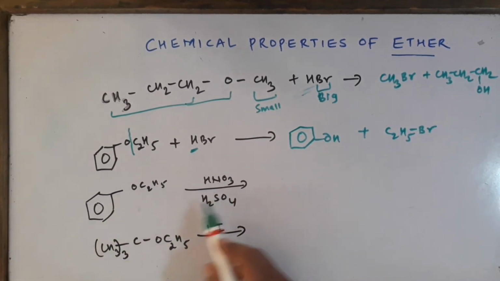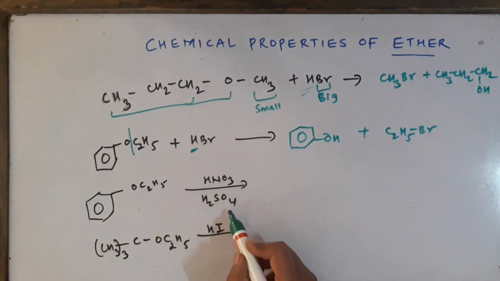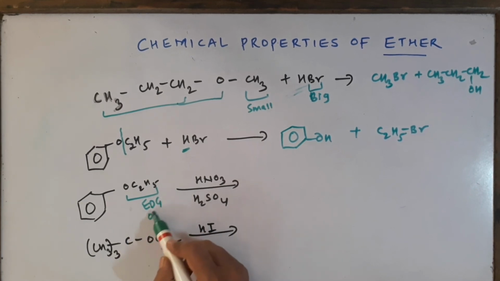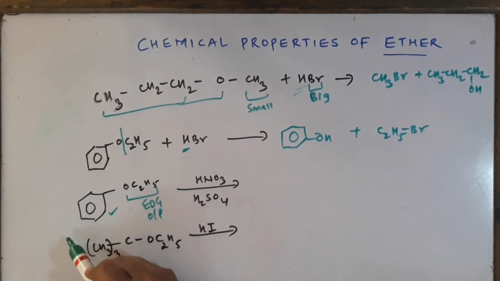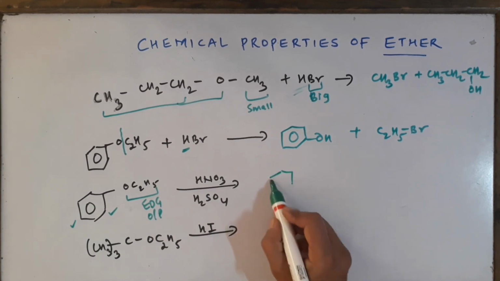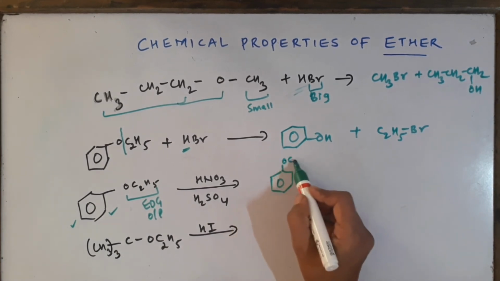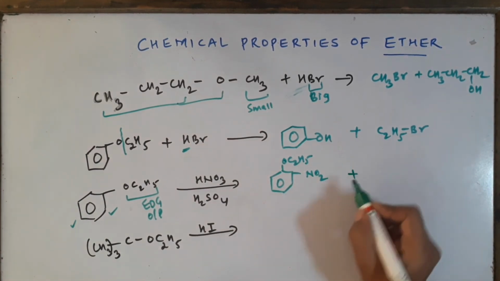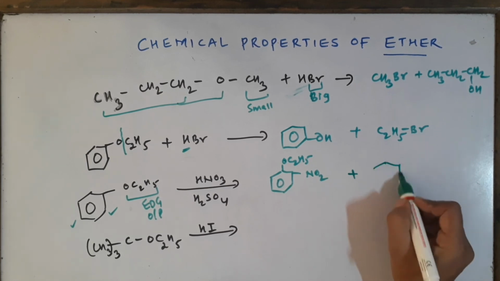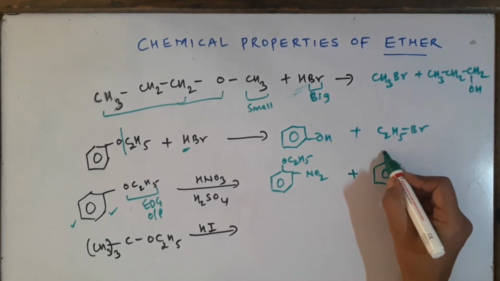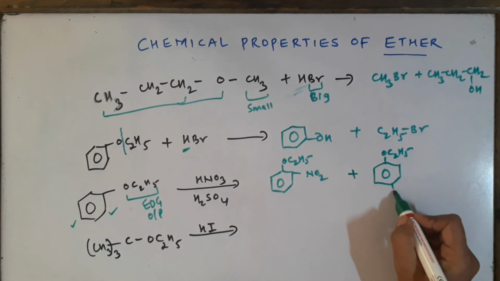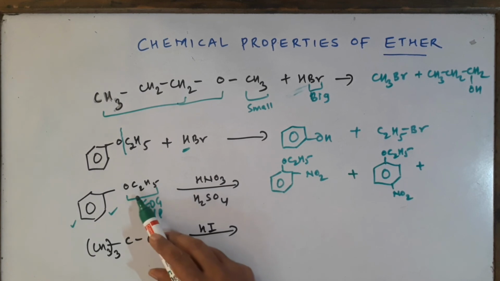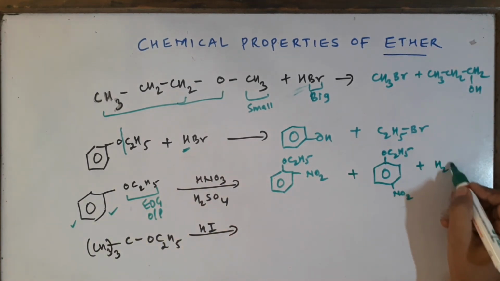In the third case, the same compound phenetole, but it is undergoing nitration, and it is again an ether, so it is an electron donating group, an ortho para directing group. So you will get the answer at the ortho position and para position. We will write 2-nitro ethoxybenzene and 4-nitro ethoxybenzene, OC2H5, and para nitro is the major product. And what is the byproduct? OH minus and H plus from here, water is the byproduct.